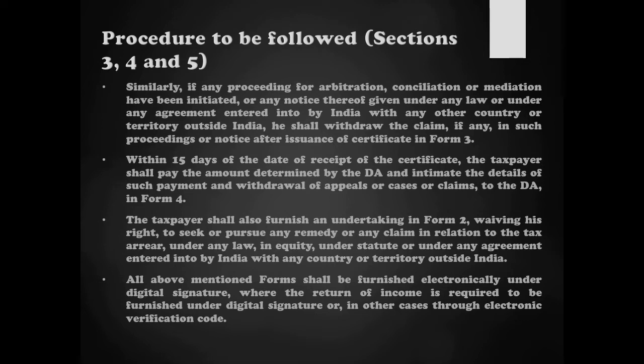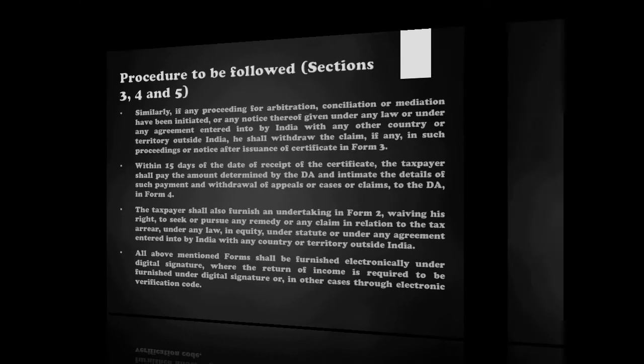All these forms are electronic forms. They are available in the income tax portal, in the e-login of income tax, and have to be filed online only. Persons who are required to file their income tax returns under digital signature have to file these forms also under digital signature. Persons filing their returns under the electronic verification code method can file these forms also under that method. The same procedure has to be followed.